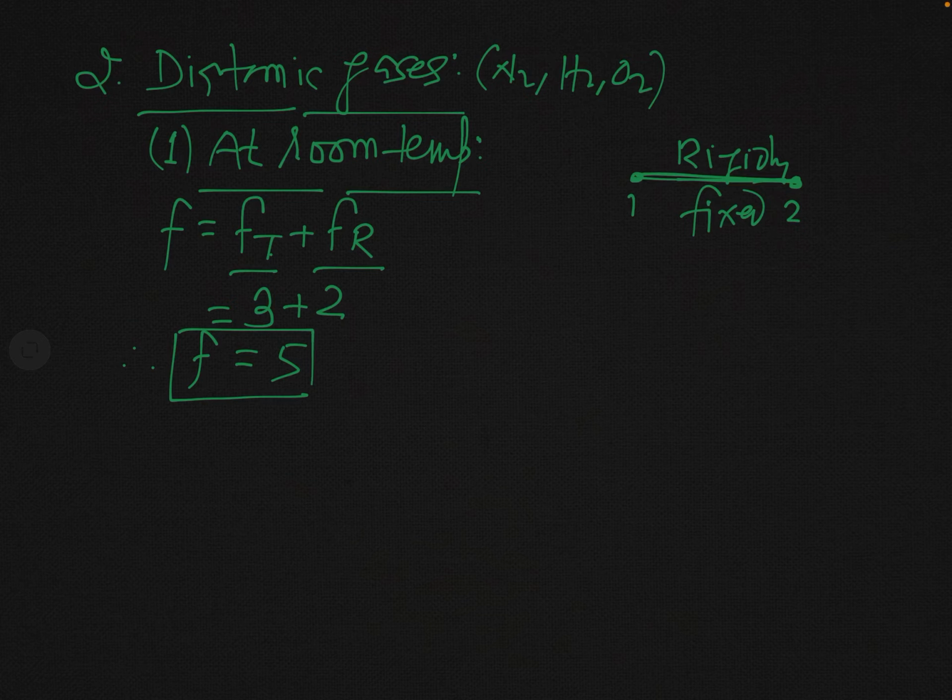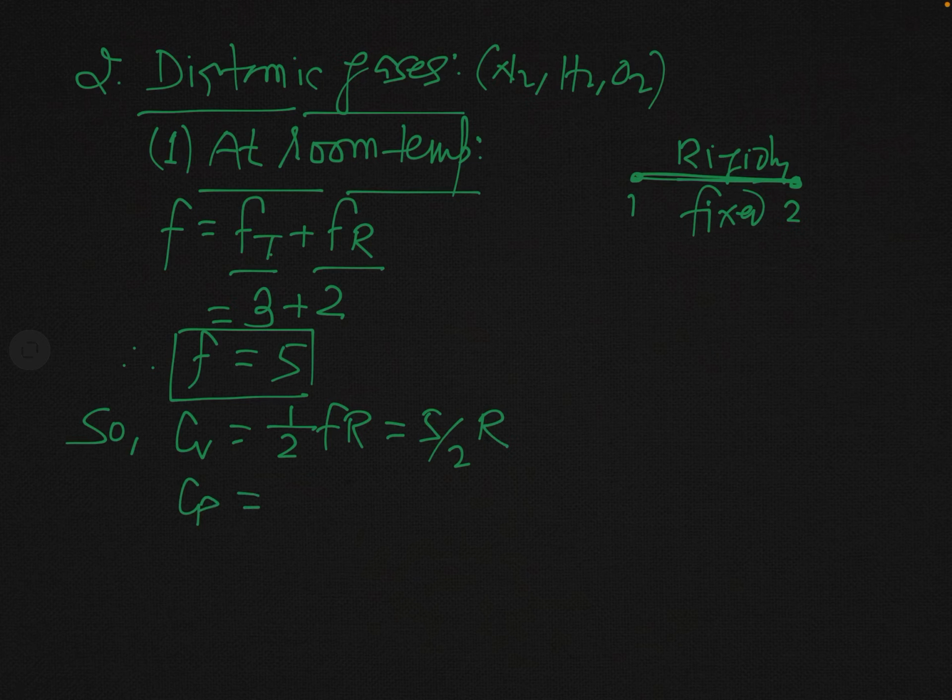And once you know the value of F, you can now easily find the value of Cv, Cp and gamma by using the formula which we have just derived. So now calculate all those values. What will be Cv? We know Cv is 1 by 2 FR, so this will be 5 by 2R.